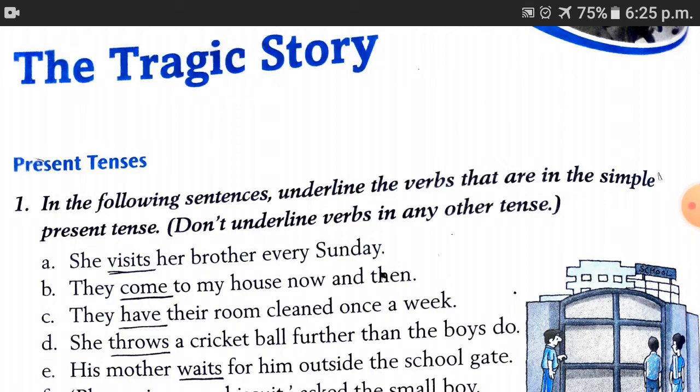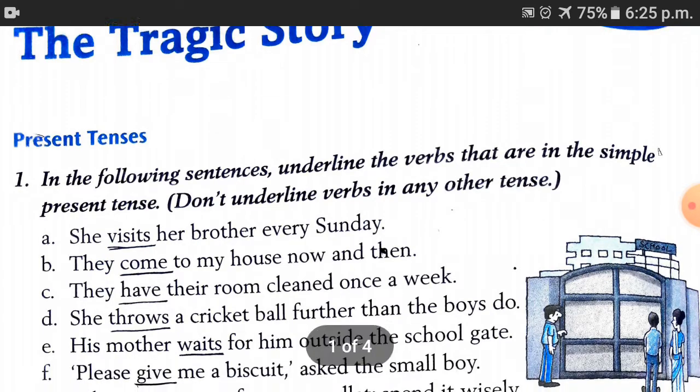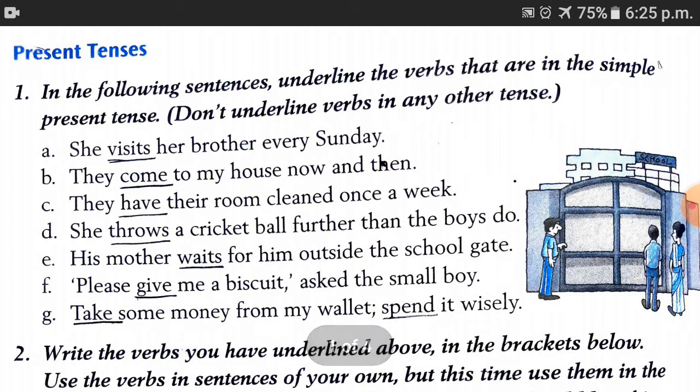Here we will continue yesterday's topic, present tense, from the workbook. So let's see what we have to do now. In question number 1, we have to underline the verbs that are in simple present tense.